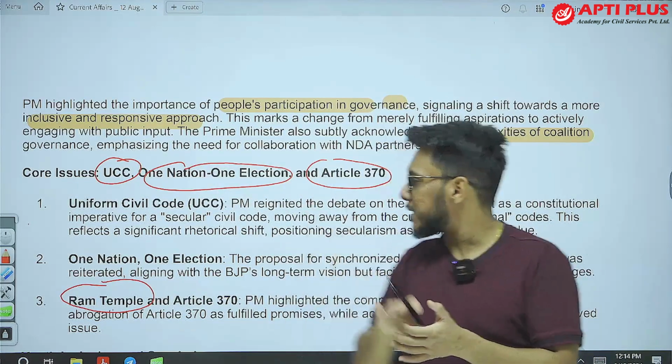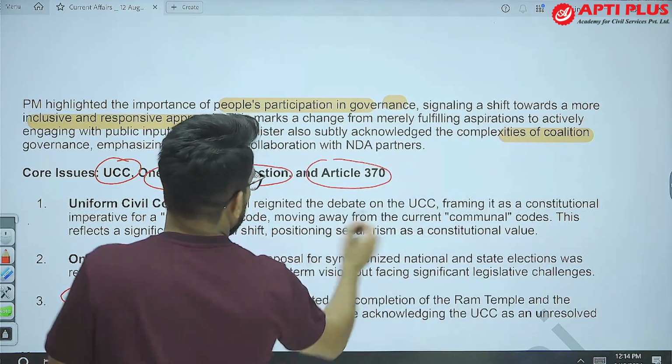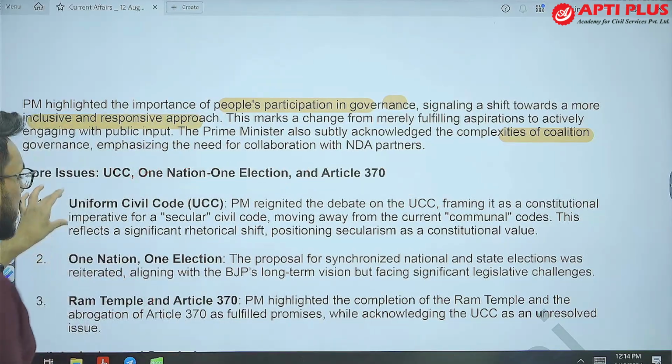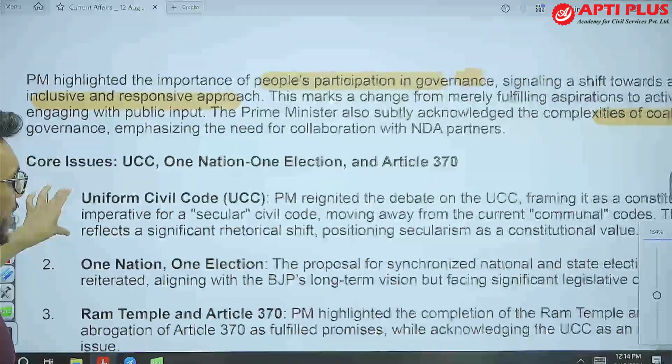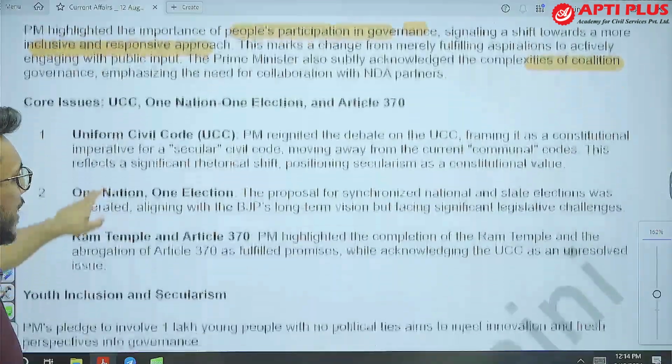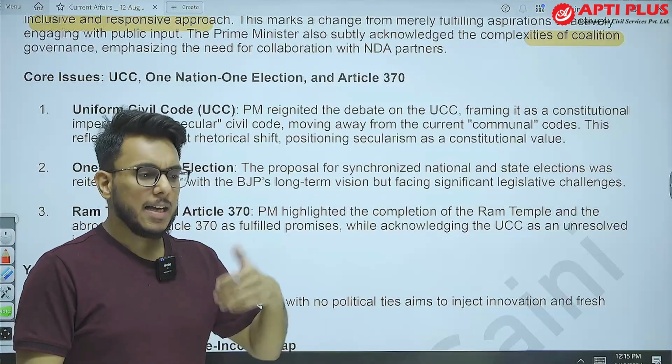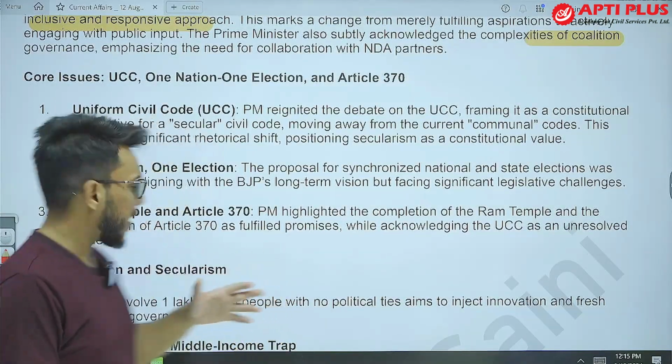The Prime Minister has reignited the debate on UCC, the Uniform Civil Code. It was stated that the Uniform Civil Code is a constitutional requirement. Let's discuss this particular front a little bit.